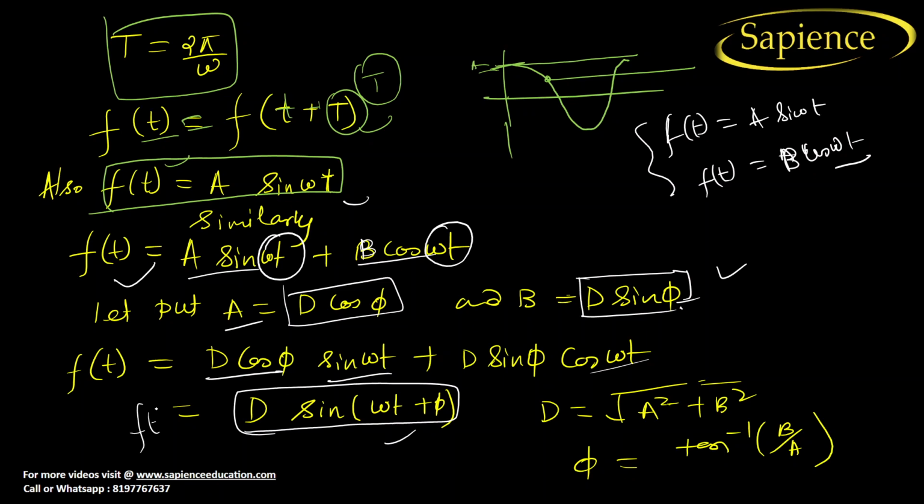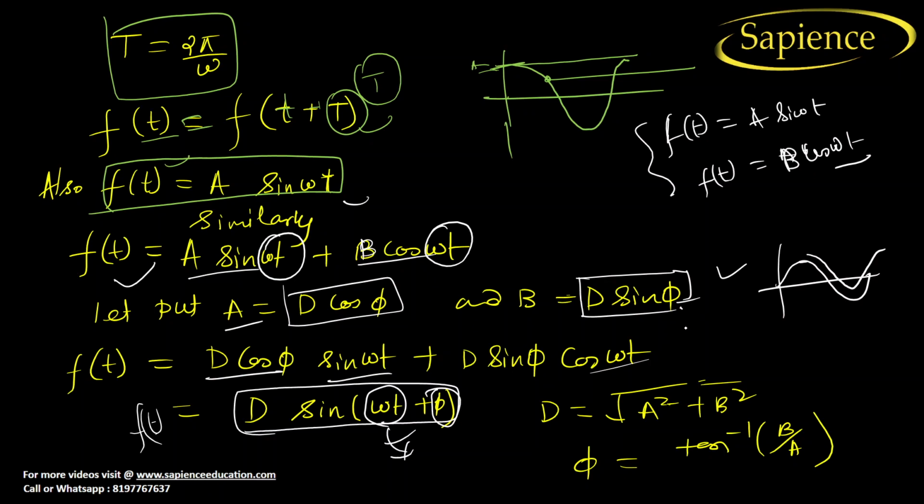So from here we can see that there is no change in the function, because it is still omega t. The only change is phi. Phi is a phase change, but the behavior of the graph won't change. Why? Because omega t is not changing. The graph may start from here also, but the pattern and frequency of the graph will remain the same.